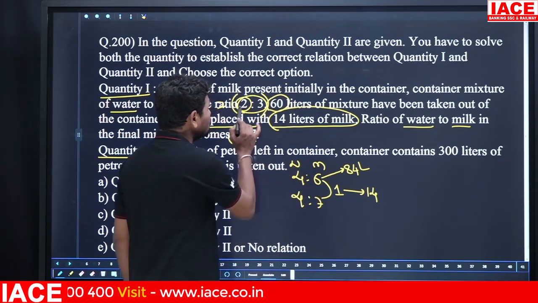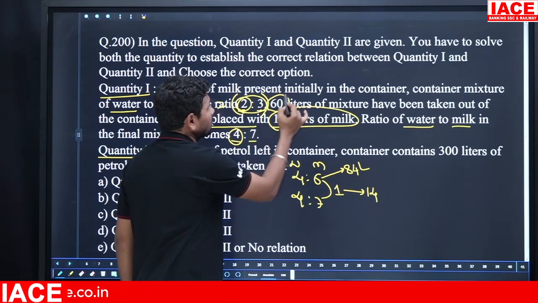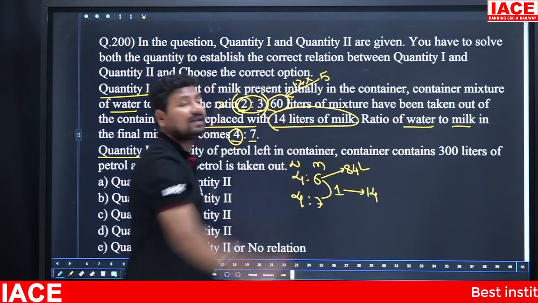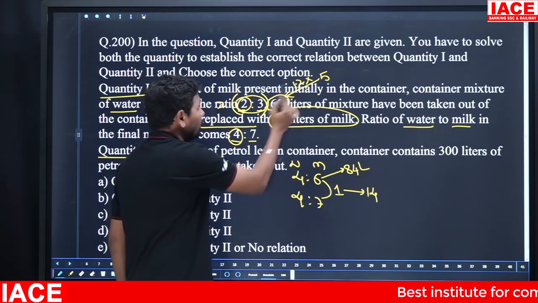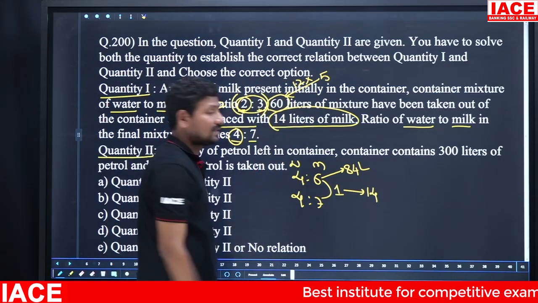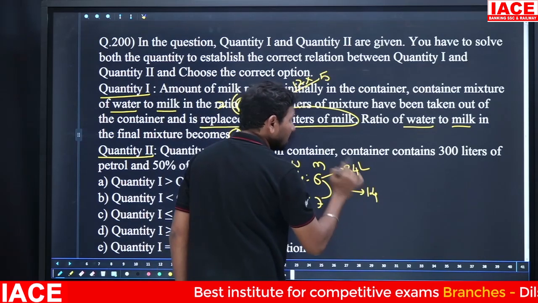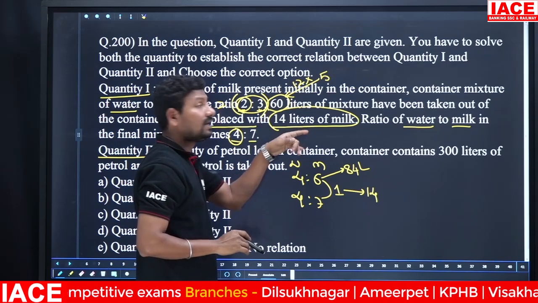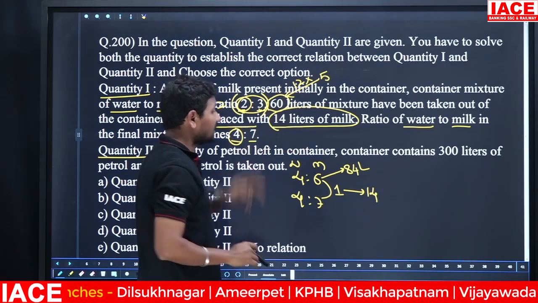Okay, but here 2 plus 3 is equal to how many parts? 5 parts. 5 parts is equal to 60 liters, then 1 part is equal to how many liters? 12 liters. Then 12 3s is how many liters? 36. So out of the 60 liters removed, milk is how many liters? 36 liters. 12 3s is 36 liters.